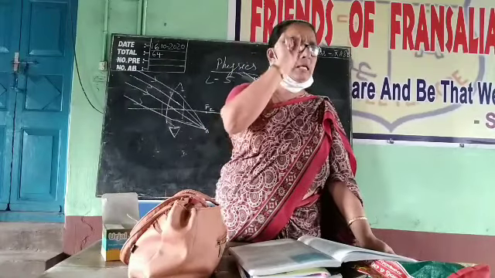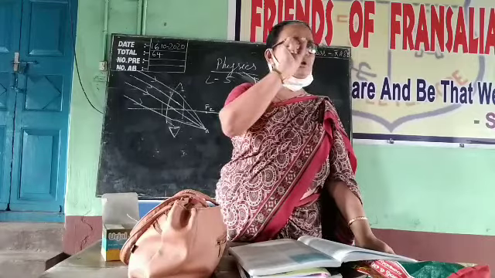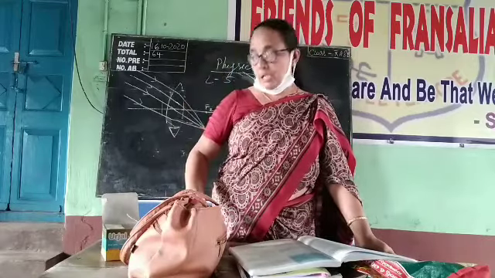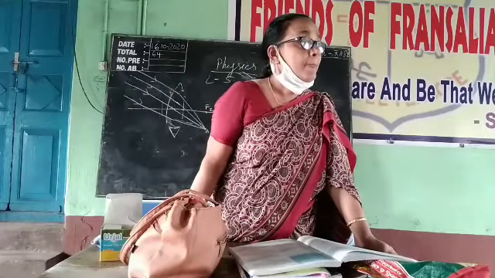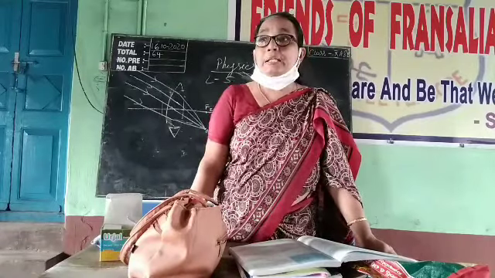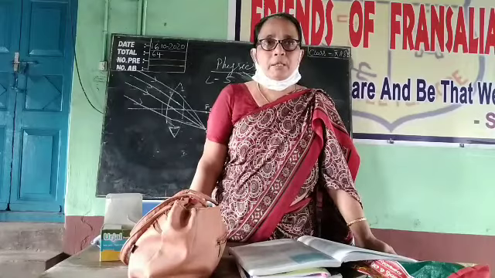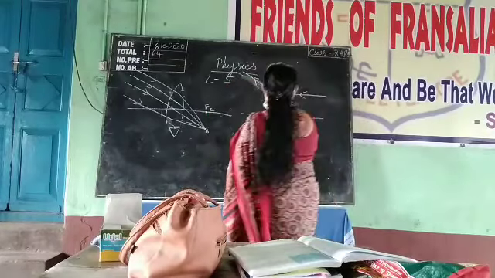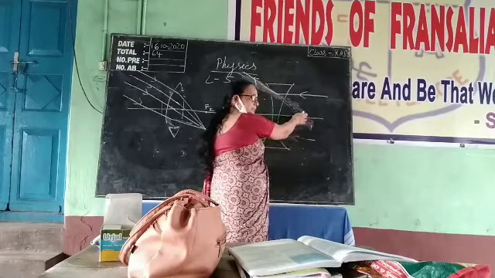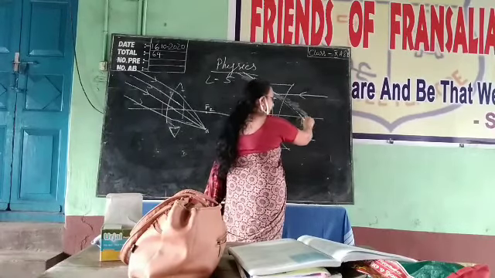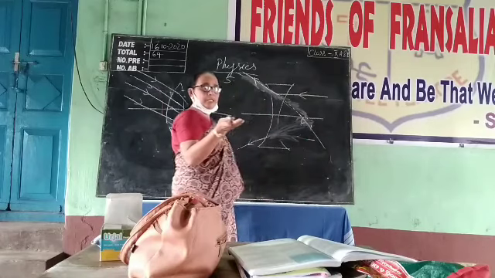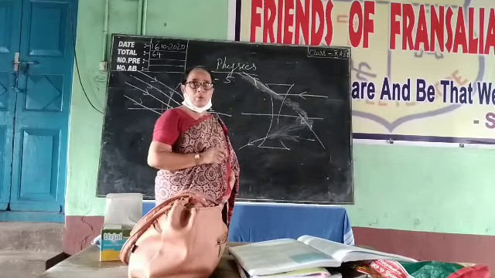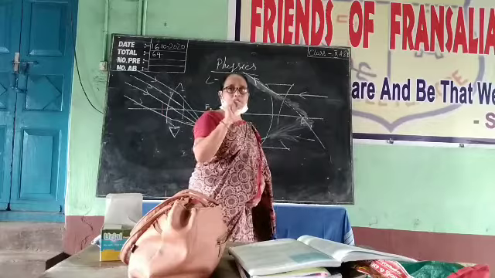Why can't we draw only 1 ray? One ray means we don't get the meeting point. We need one more line, so a minimum of 2 lines you have to draw.